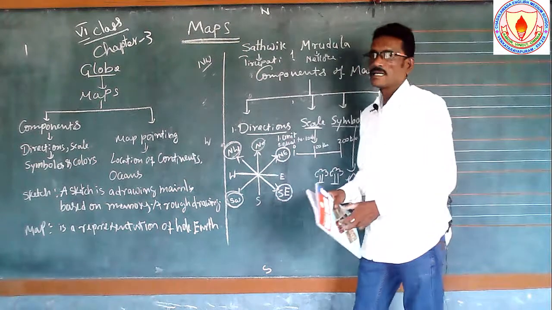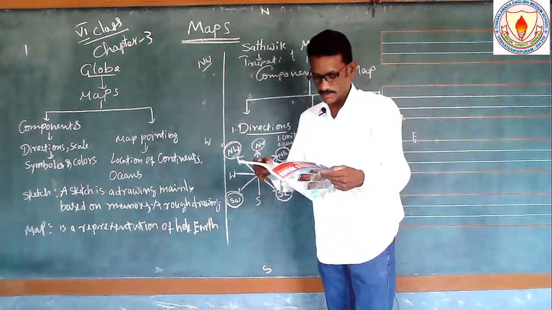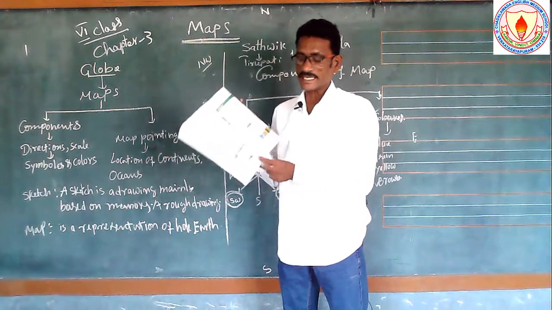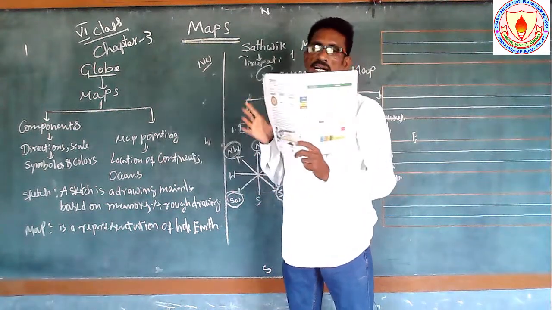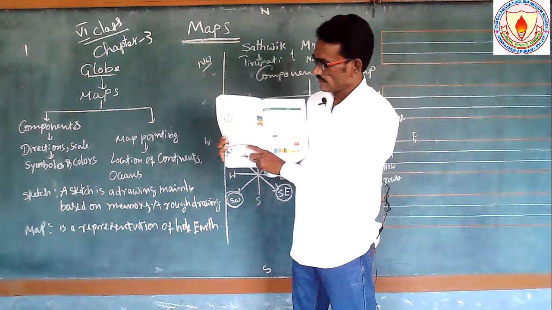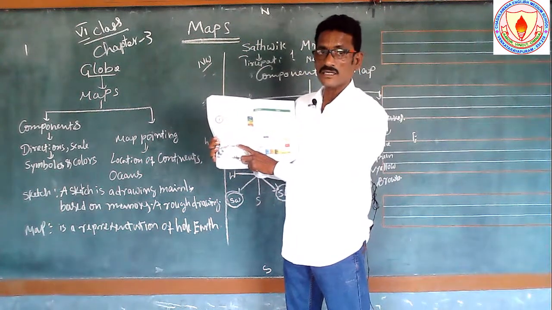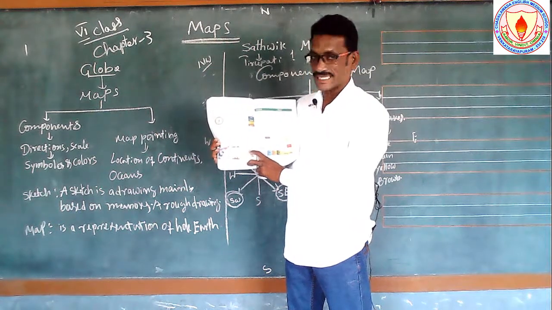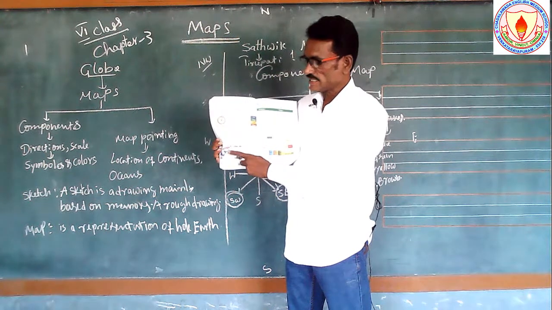See here, in our textbook, page number 30. See here, one boy is standing here, and here is north. This is the north, opposite of the north, south, and here the sun rises, so it is the east, and opposite of the east, west.